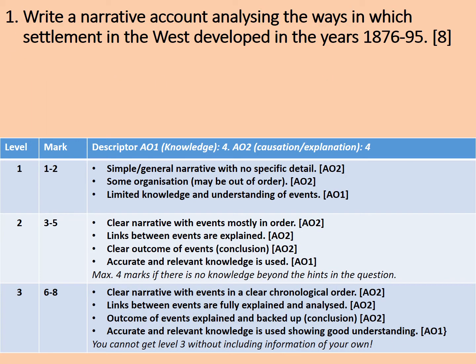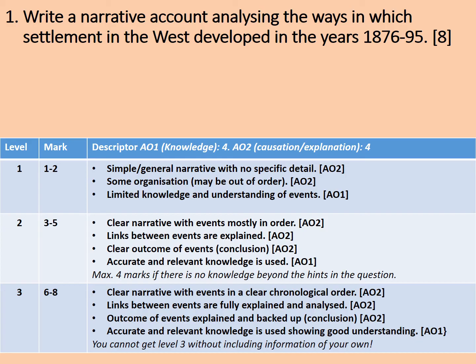So, here we're going to work on our exam skills again. And yes, it's yet another narrative account question. I make no apology for this. They are one of the trickier sorts of questions. And by looking at the exams analysis for the last couple of years, it tends to be one of the areas where pupils can pick up some easy marks, but they're regularly failing to do so. Let's consider the question. Write a narrative account analysing the ways in which settlement in the West developed in the years 1876 to 95. 8 marks.